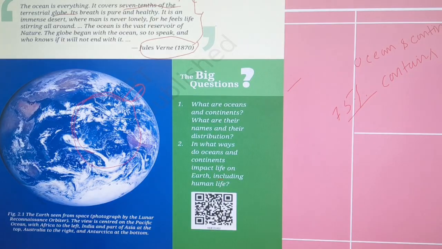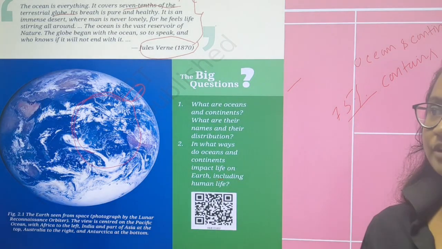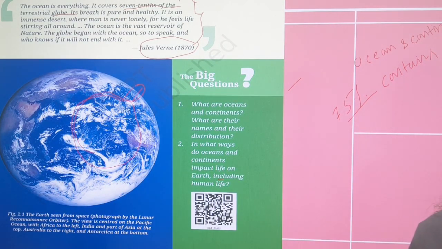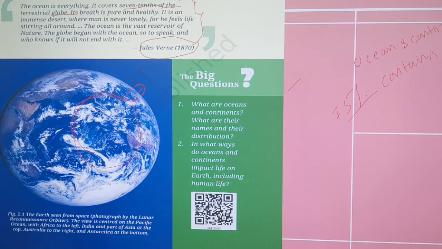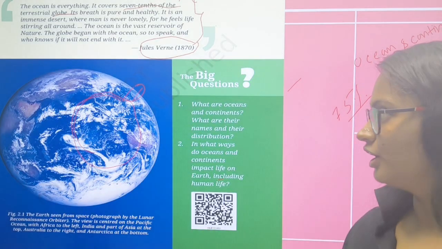Jules Verne is a French scientific writer who wrote the book 20,000 Leagues Under the Sea, and scientists read it, were influenced by his ideas, and manufactured a huge submarine. If you have time and energy, I suggest you should also read 20,000 Leagues Under the Sea. It is a really very good book.